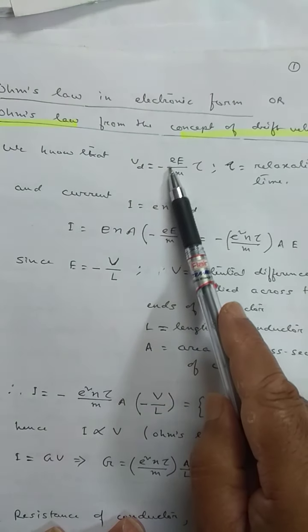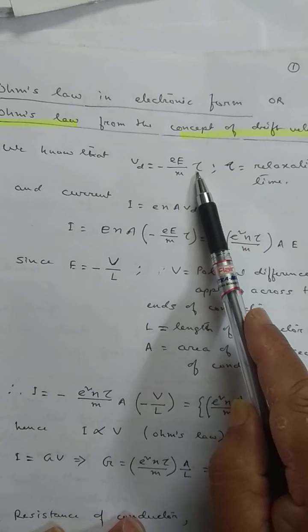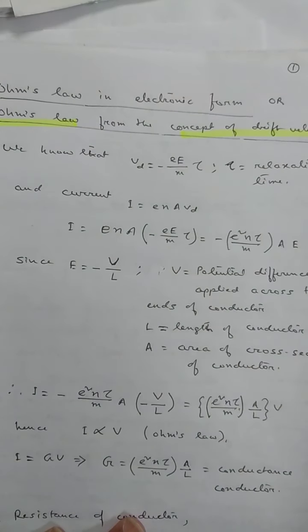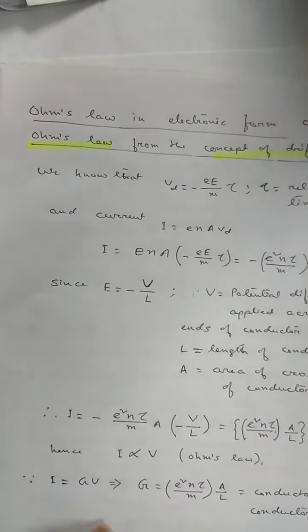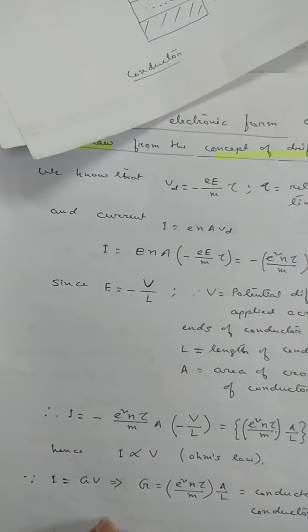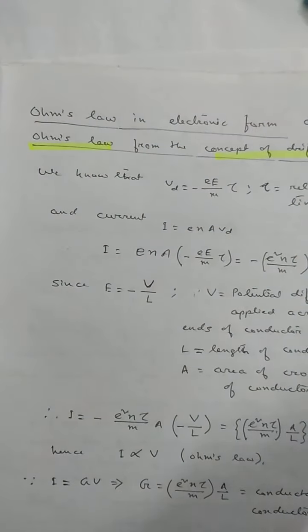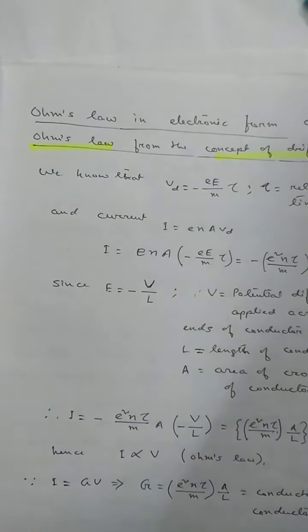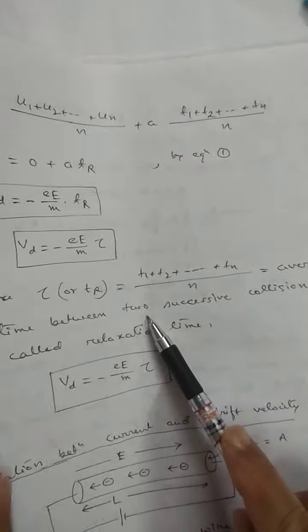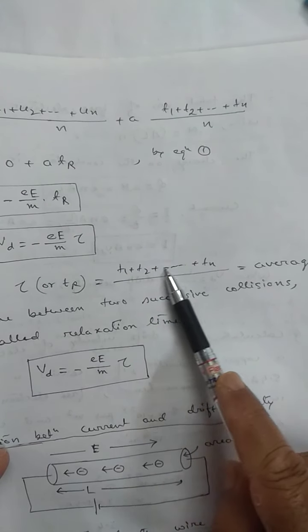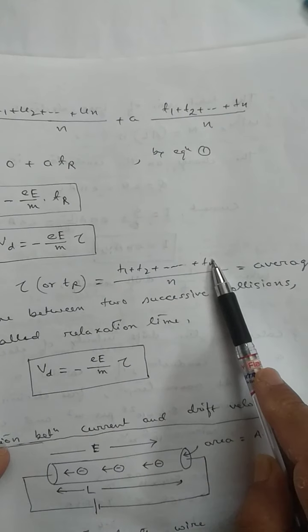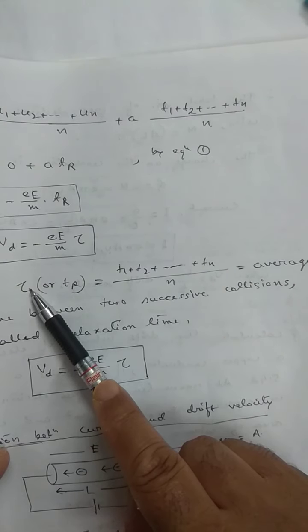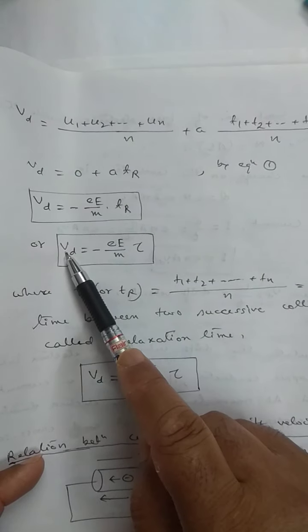Vd equals minus eEτ by m. Here τ is called relaxation time. In the last class, we discussed that if the electrons suffer frequent collisions with other free electrons, then T1, T2, T3 will be small. So then relaxation time will be small. If relaxation time is small, drift velocity is small.